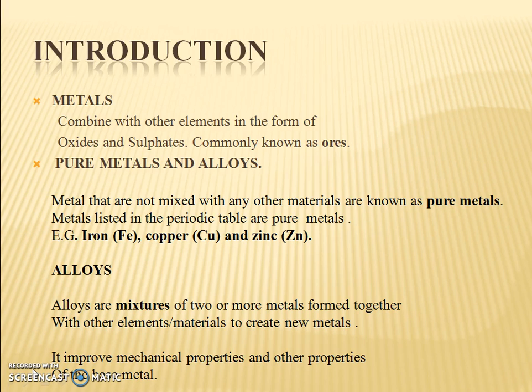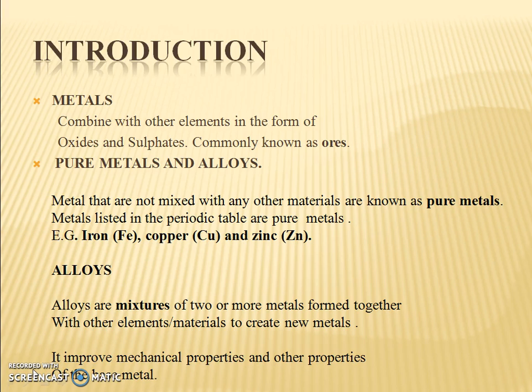So we'll have a pure metal in the other form. Pure metals are not mixed with any other material. So this is the pure metal. The metals listed in the periodic table are all pure metals. For example, iron, copper, zinc. These are some of the examples of pure metals.